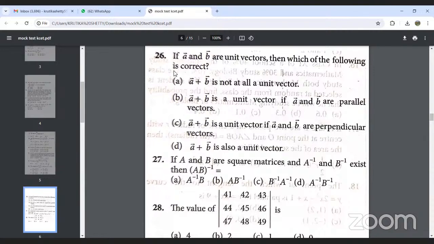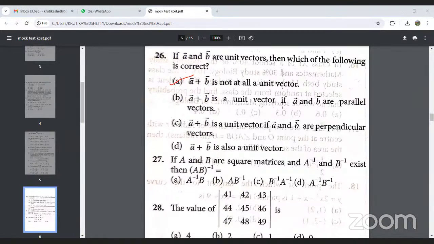The options are: A plus B is not at all a unit vector; A plus B is a unit vector if A and B are parallel; A plus B is a unit vector if A and B are perpendicular vectors and A plus B is also a unit vector. Out of these, for the 26th example, option A, not at all a unit vector, will be the right answer.